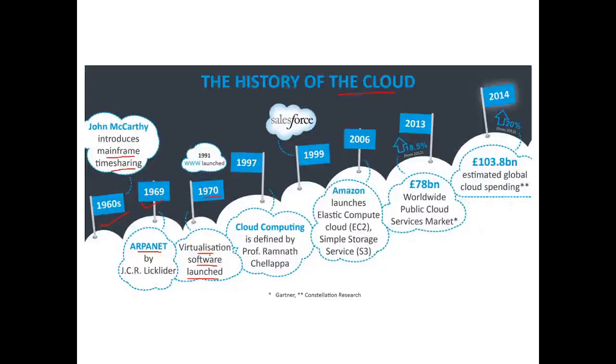In that other system, no resources are available, but it is able to use the resources from the other system through the virtualization software. Later, in 1997, this virtualization technique was implemented in cloud computing, and it was defined by Professor Ramnath Chellappa.